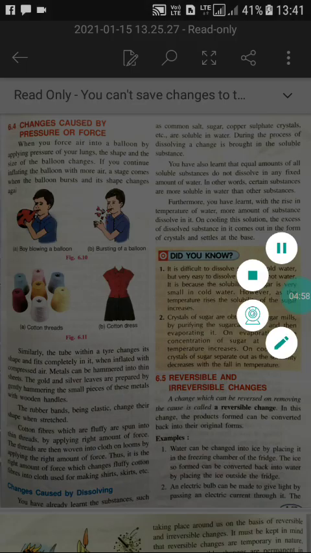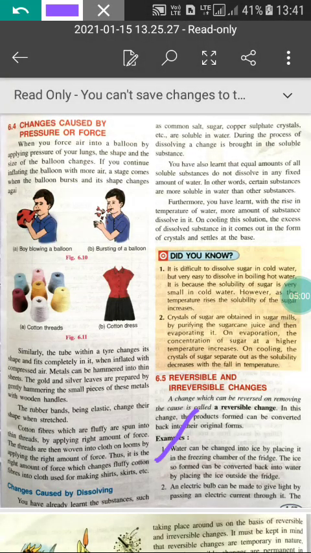But now come to the examples. Water can change into ice by placing it in the freezing chamber of the fridge, and the ice so formed can be converted back into water by placing the ice outside the fridge. And you can see that water is the only substance which exists in three forms: solid, liquid and gas.